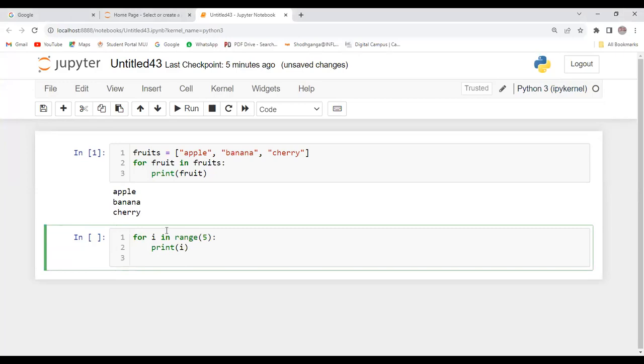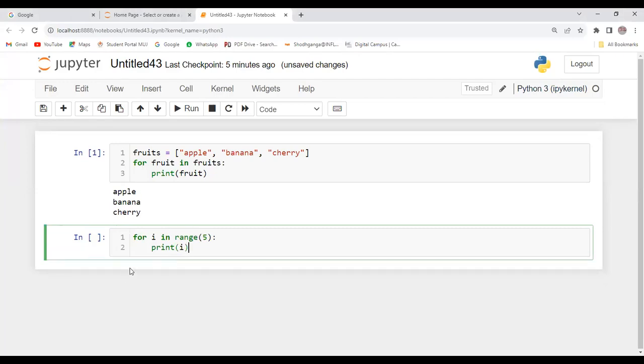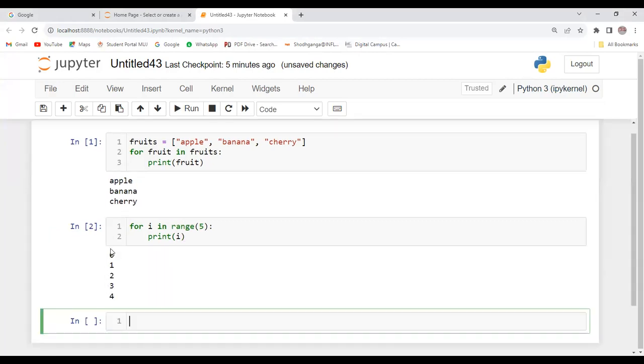Let me see another example. I would like to print the numbers from 0 to 4. So there is a range you have to define using the for loop. Then let's print the result. Yes, as you can observe, the numbers have been printed here. This is the fashion. If you use the range 5 as I have mentioned, here I have used the for loop, then the result will be printed in this order.